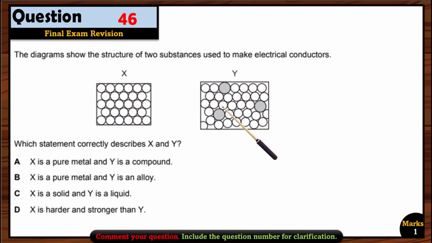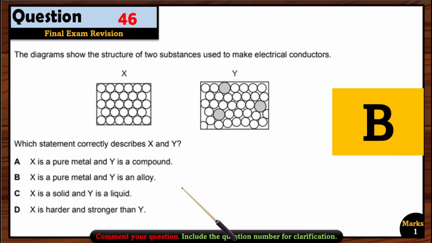Wrong. It's not a compound. It's just a mixture of the metals or the non-metals. So we can call it an alloy, okay? X is a pure metal and Y is an alloy. Yes, that's right. So option B is the right option here.